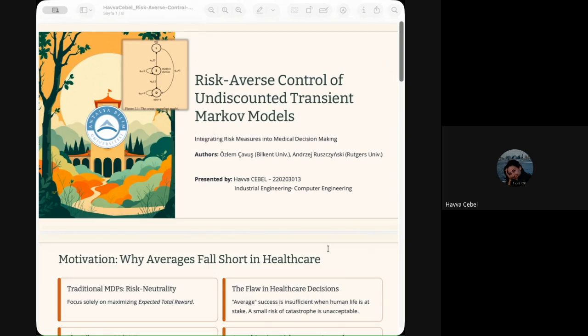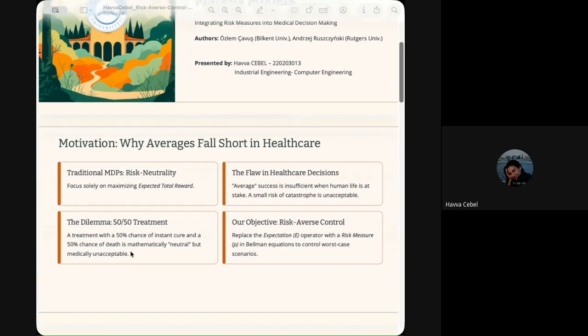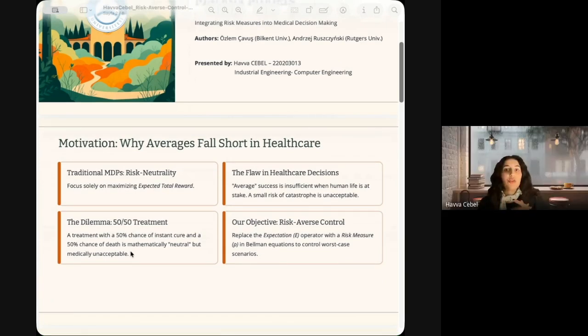So, let's start with the why. Why do we need a new model? In traditional operation research, we use Markov decision processes that are risk neutral. They focus on maximizing the expected total reward, minimizing the expected cost. In a factory, maximizing the average production is fine. But in healthcare, the average is dangerous.